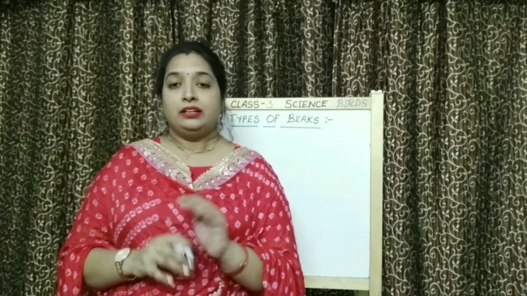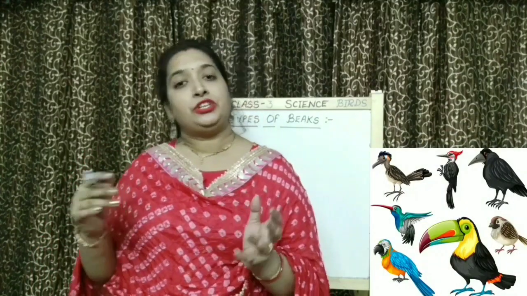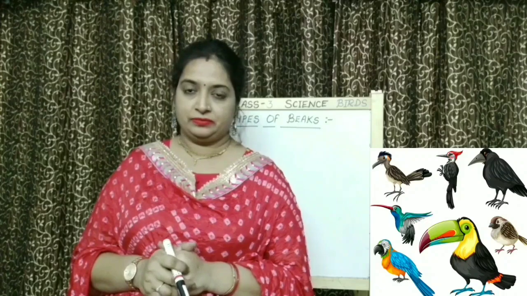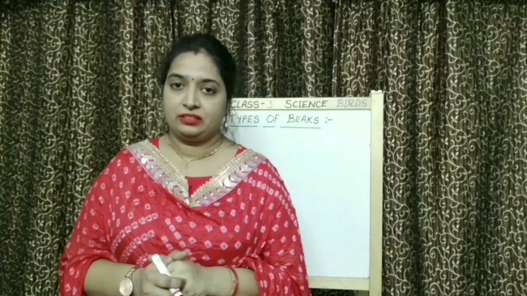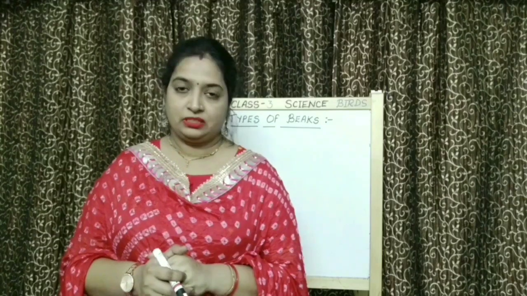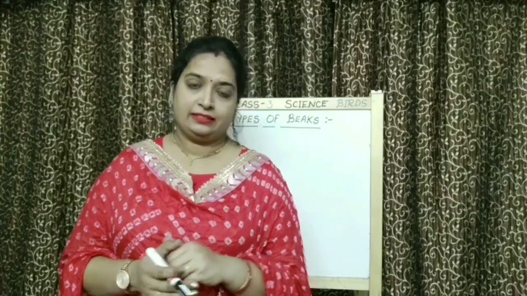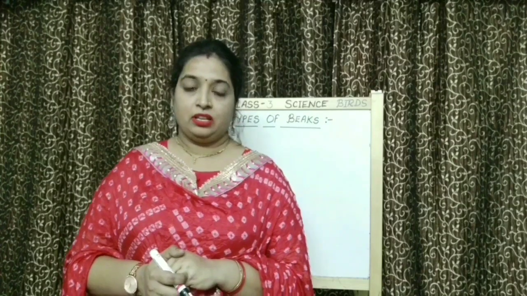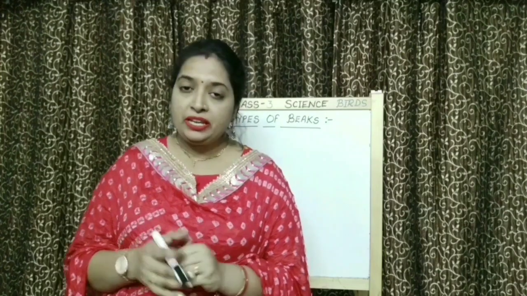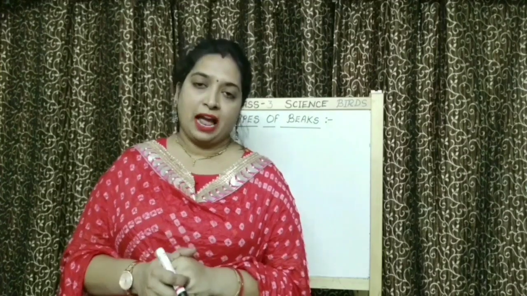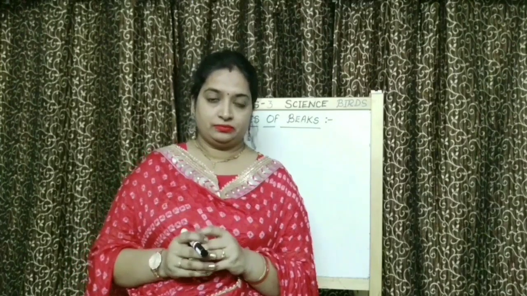Now, you know that different birds eat different types of foods. If I take some examples of pigeon, sparrow, these eat grains, nuts. Now, another example of eagle, vulture. What do they eat? They eat flesh of other animals. Then what about duck?